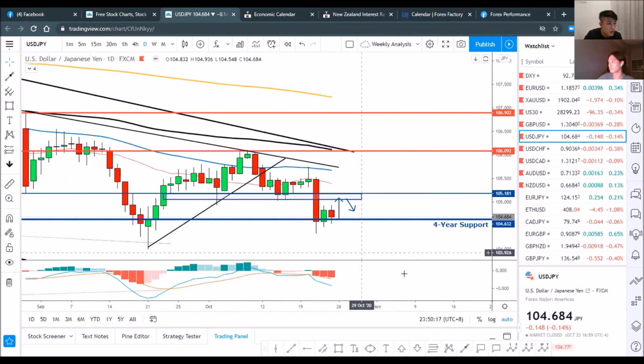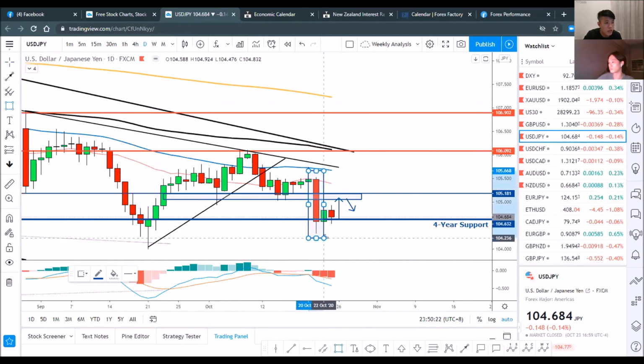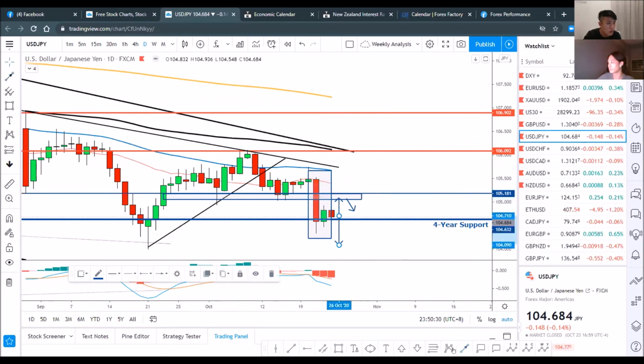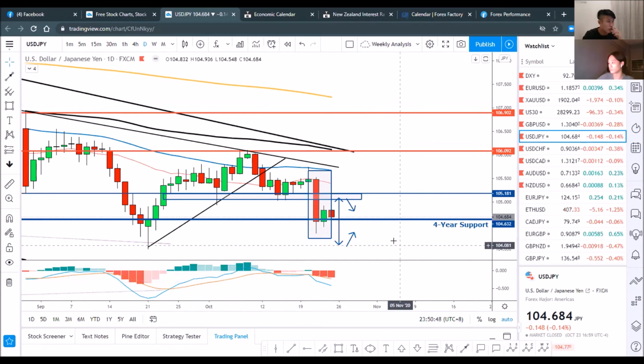Otherwise, right now we actually also have an inside bar candlestick formation in the day charts. So we've got to see, if it's able to break higher, it might pull back a bit further. But if it goes down and breaks below, then definitely I will wait for a short pullback and sell it, and setting the stop loss just above 105 will be enough if it breaks out of this candlestick formation earlier in this week. Right, so that is for the dollar yen.